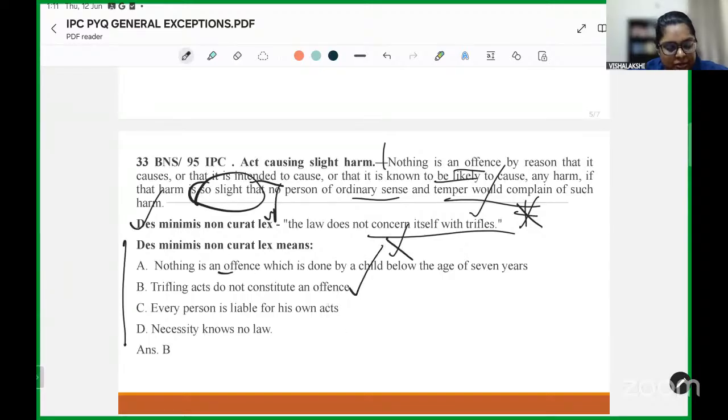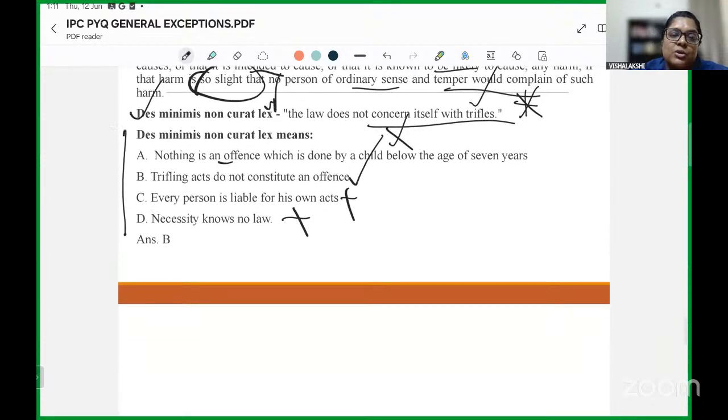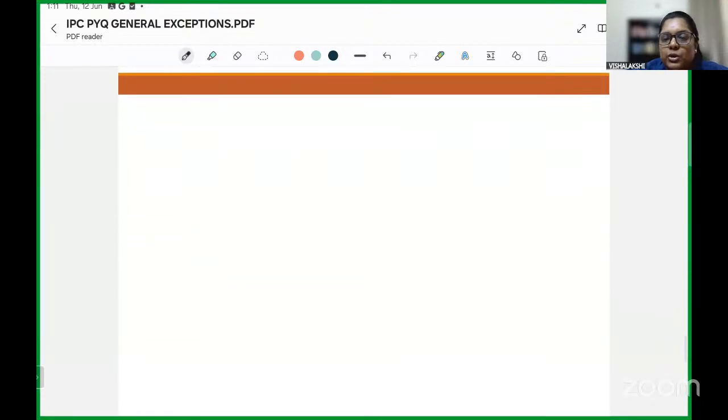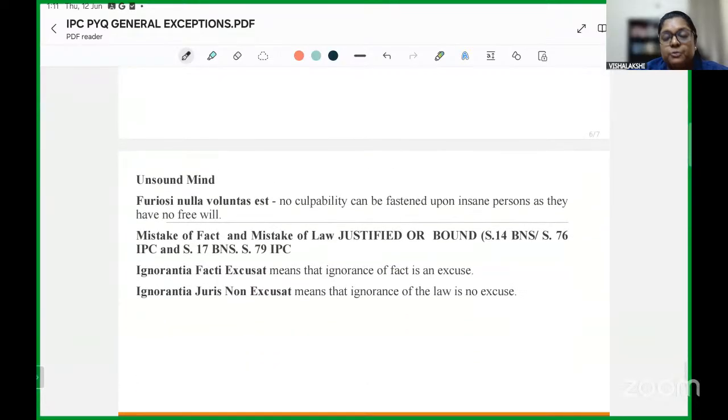This is our answer. Every person is liable for his own acts. Wrong. Necessity knows no law. So you can see that they have also tried to mention the meanings of other maxims, and if you are not clear about these meanings, you may get confused. So be cautious to learn the meanings of individual maxims related to those exceptions.